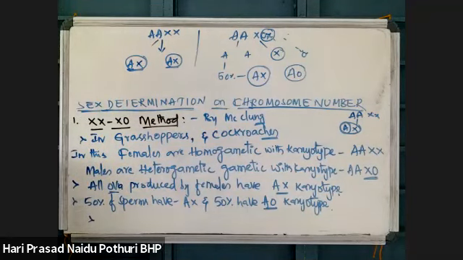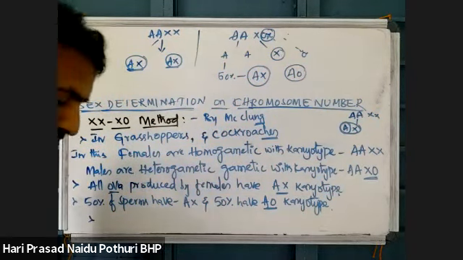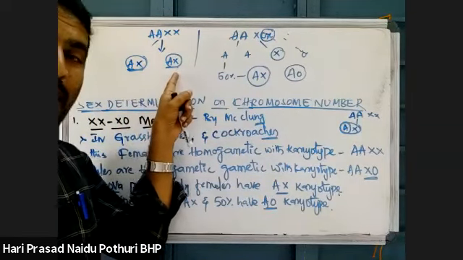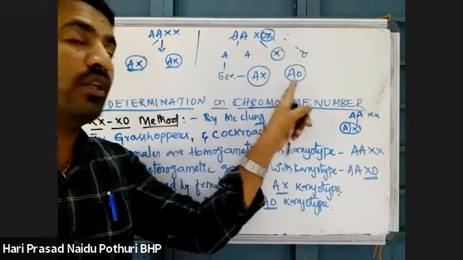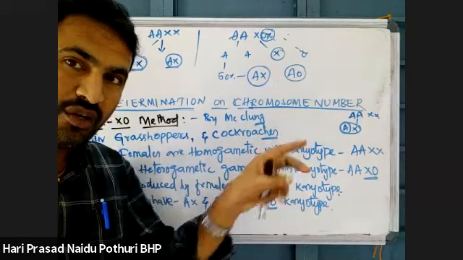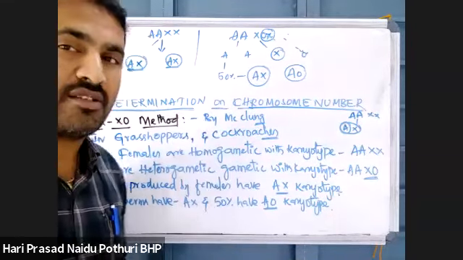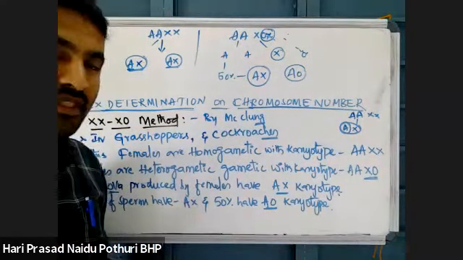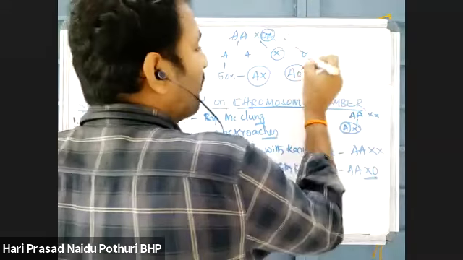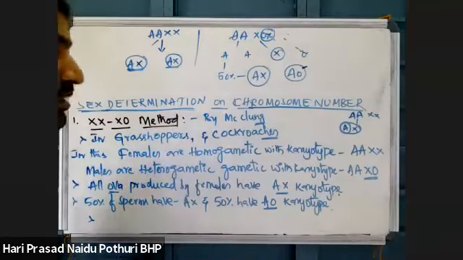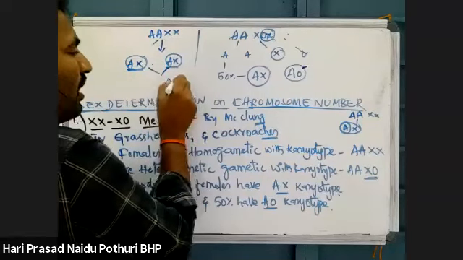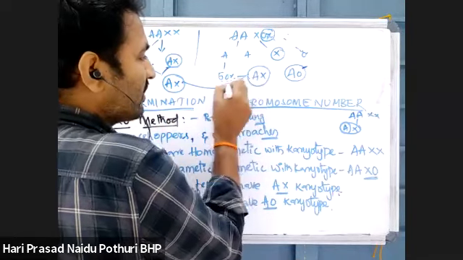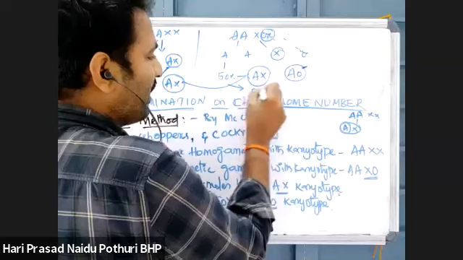Okay. Now, the gametes produced by the female, that means ova, are homogametic. These are heterogametic. Two different gametes are there. Now, when fertilization takes place, the gender of the new offspring is determined based on the fertilizing sperm. Suppose all ova have AX karyotype. If the AX ovum combines with an AX sperm, the result will be AAXX.